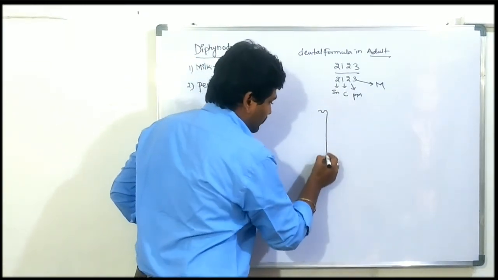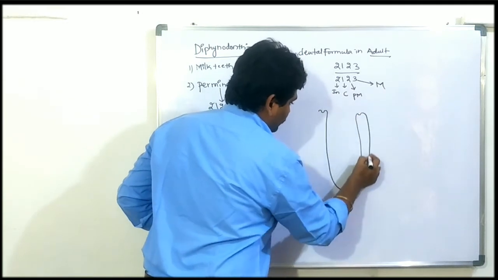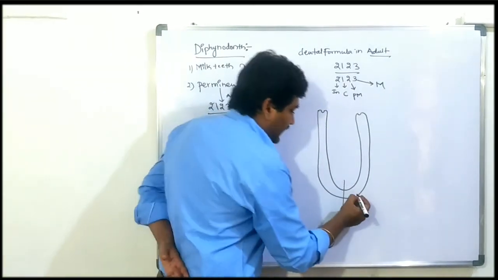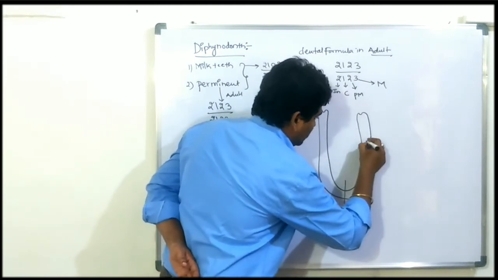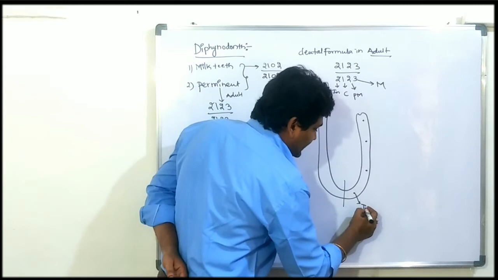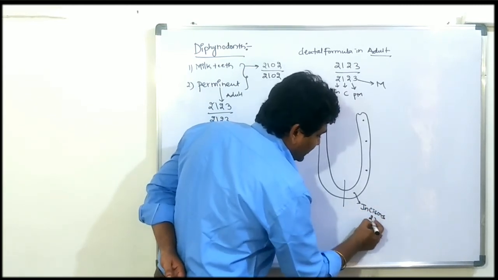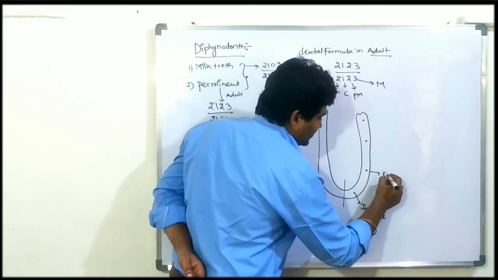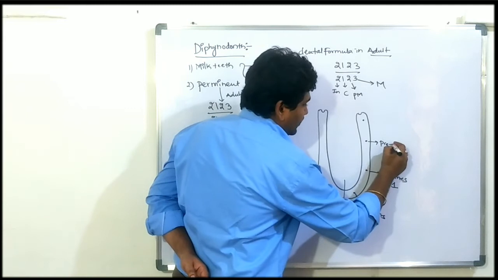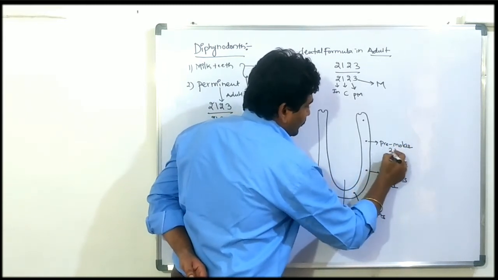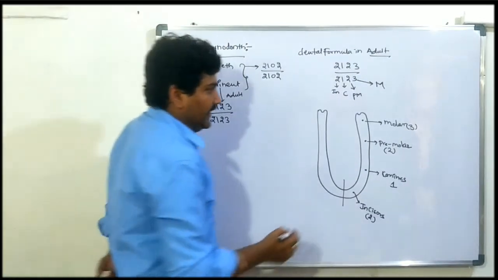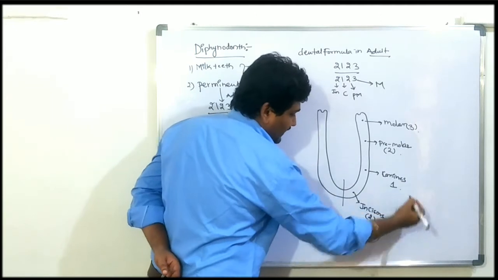Let's show the diagram. In the jaw region, if you take half of the jaw, what is the first one? At the front of the jaw are the incisors, two incisors, then canines, one canine in half of the jaw, and premolars, two premolars, and molars. Molar teeth are 3. Half of the jaw contains 3 molars, 2 premolars, 1 canine, and 2 incisors.